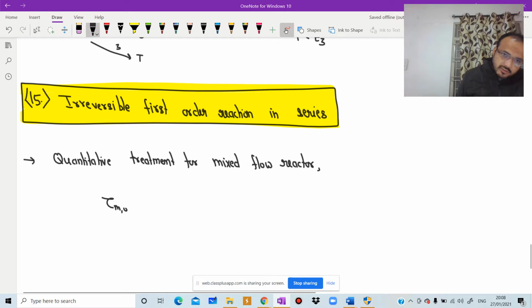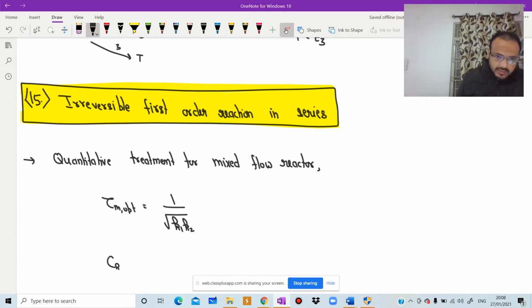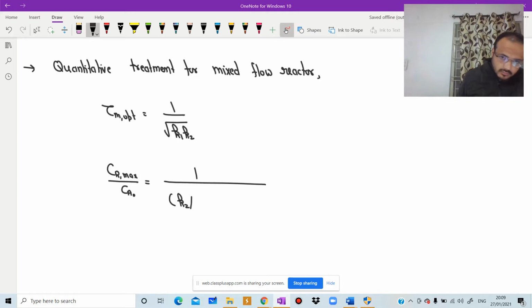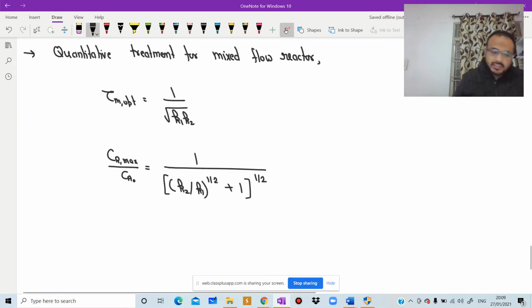So tau m optimum is equal to 1 by under root K1 K2, and CR max divided by Ca naught is equal to 1 by (K2 by K1) to the power 1 by 2, where Cr max is the maximum concentration of R and Ca naught is the initial concentration at time t equal to 0.